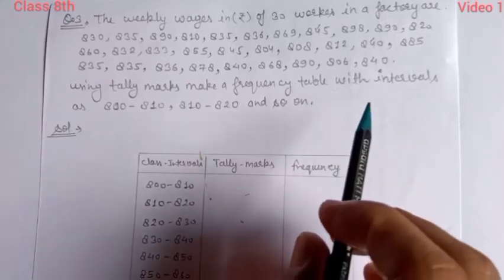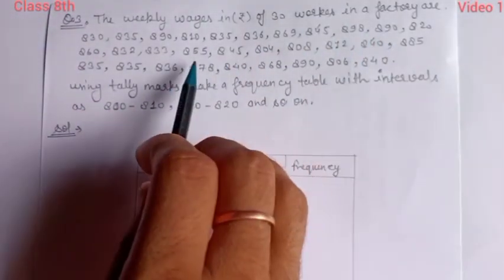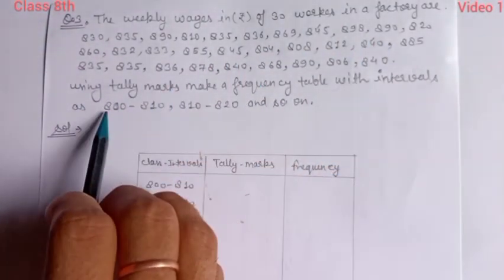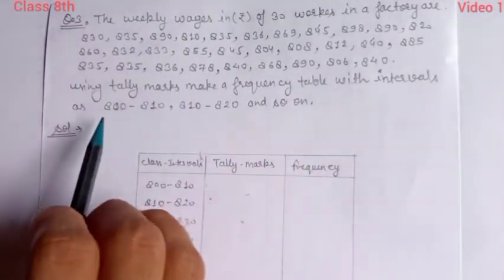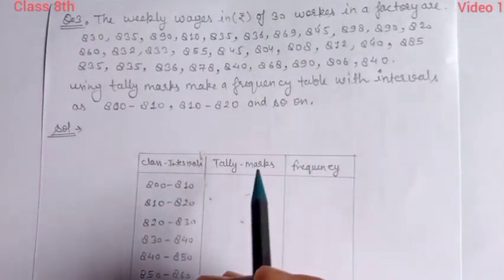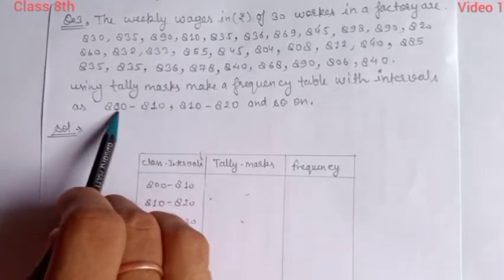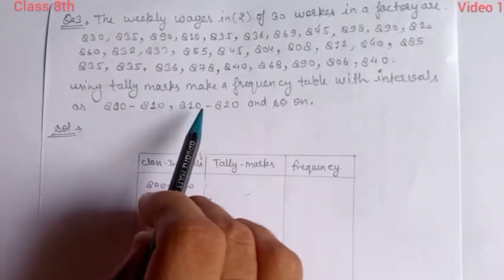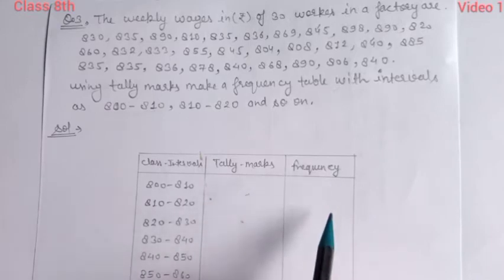Students, you can see that the data given here is ungrouped data. So first we have to divide it into grouped data. First we make the class intervals given, then make the tally marks, then write the frequency.